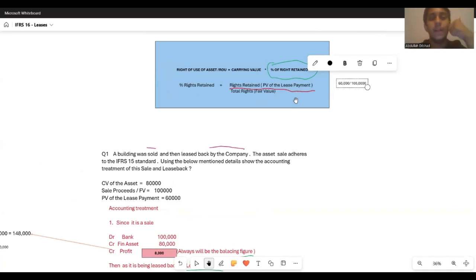Remember, the top part would be the present value of lease payments. The bottom part would be your total amount of cash that you have received, right?